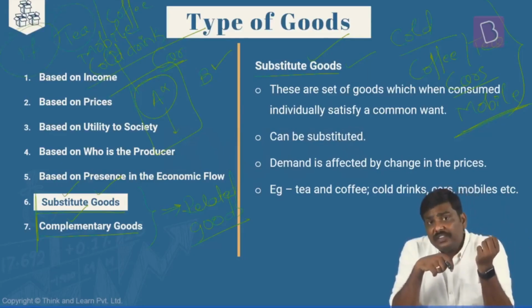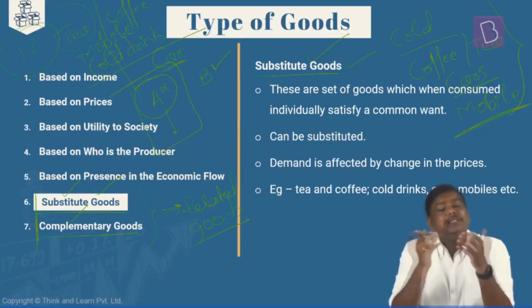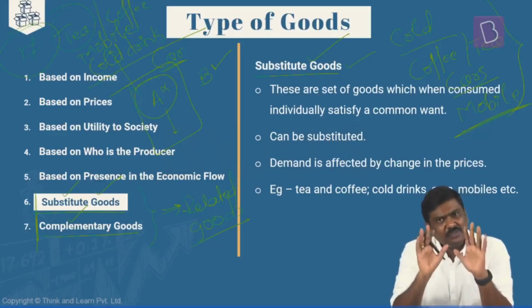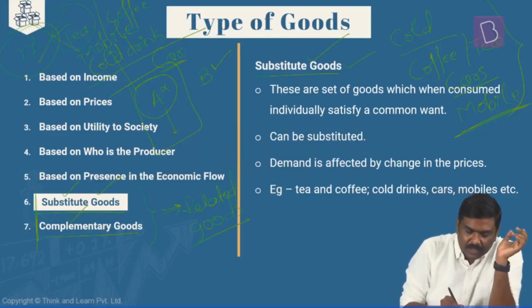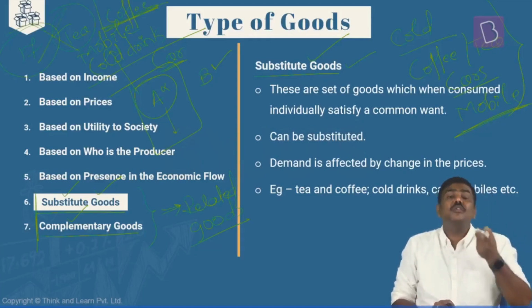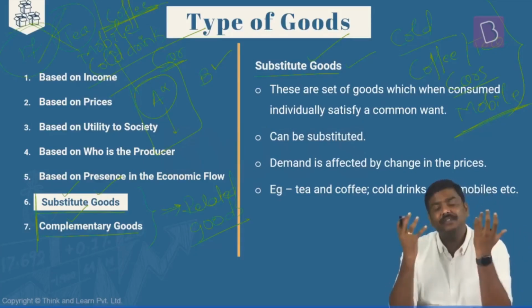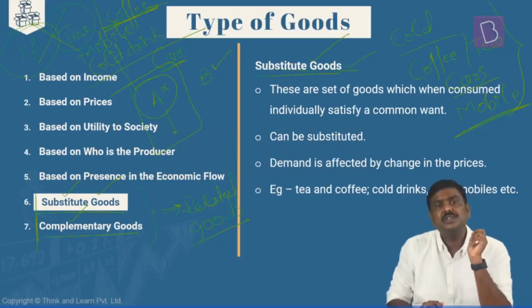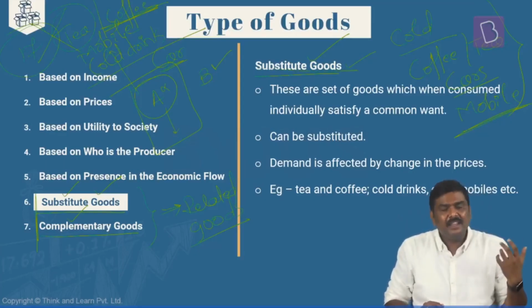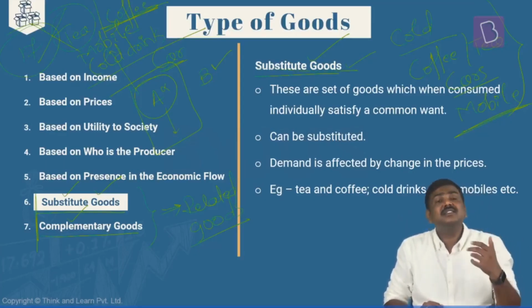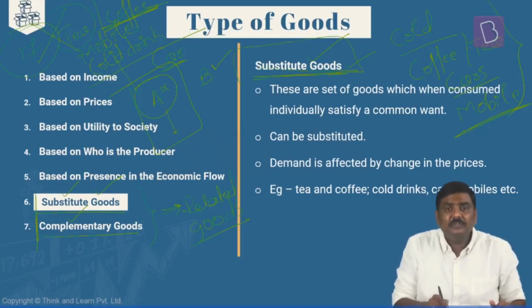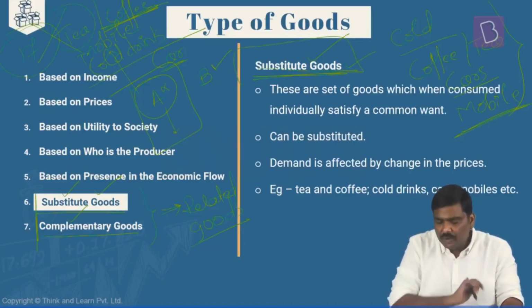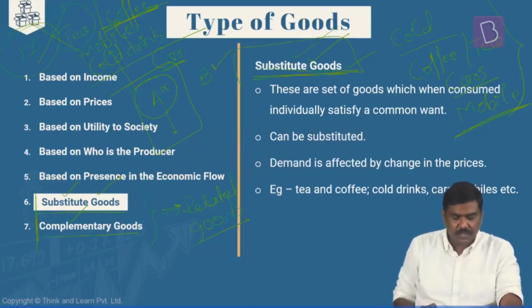Immediately you'll ask, sir, what about the coffee then? Right? He says, sir, no, the price of coffee remains the same. That is 15 rupees. So what will you do? Rather than purchasing tea, you will start consuming more and more of coffee. Okay, so understand this in the context of substitute goods. The price of one increases, the demand for the other substitute will start increasing, right? That is the important outcome, or inference, that you need to understand with respect to substitute goods.